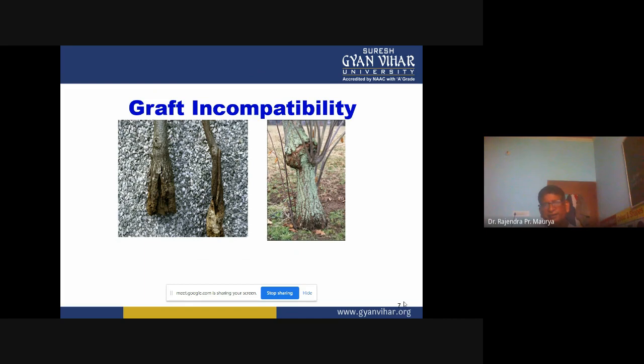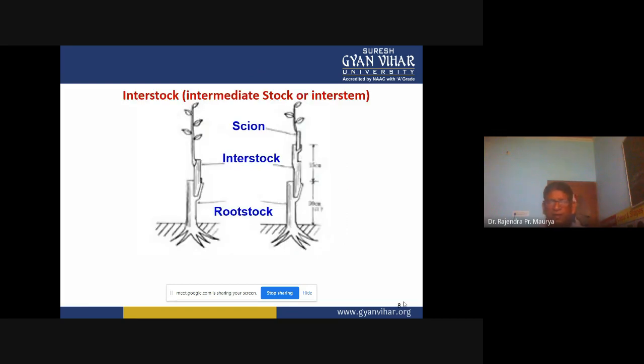And in the second, you can see just the opposite of a bottleneck. In this, the rootstock is weak and the scion is growing vigorously. So the scion portion is very thick, with a large canopy. During heavy rainfall or storms, there are chances of breakdown of that graft union. So if we have graft incompatibility, how can we overcome that?